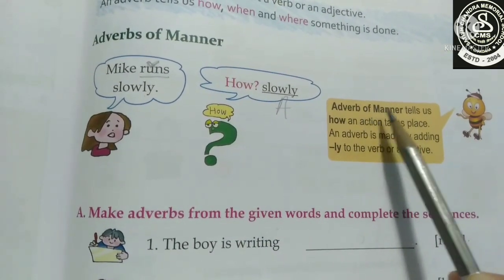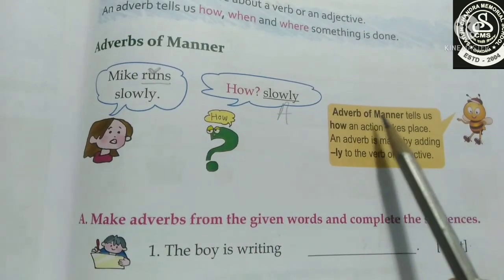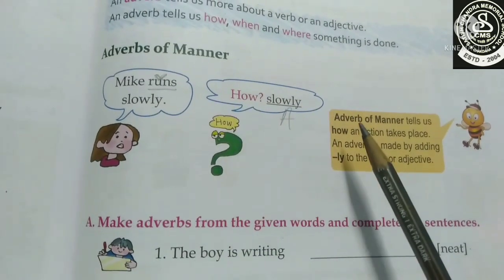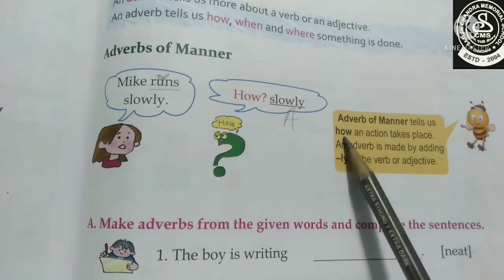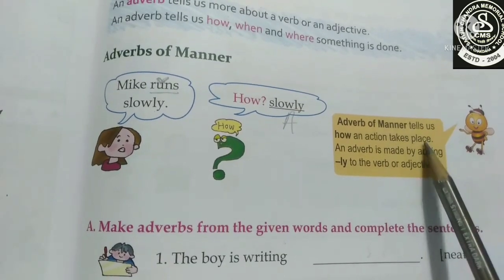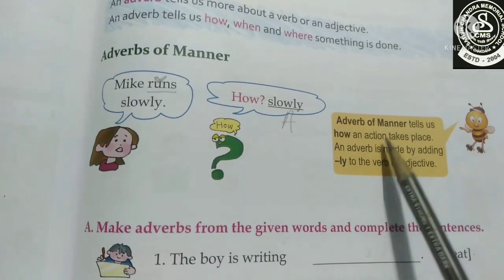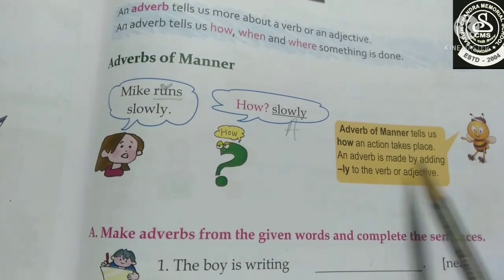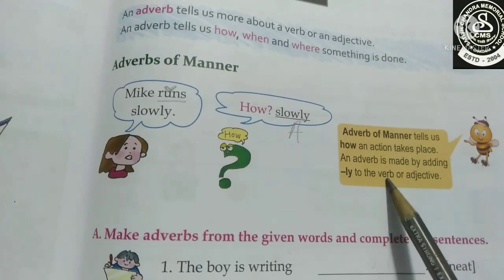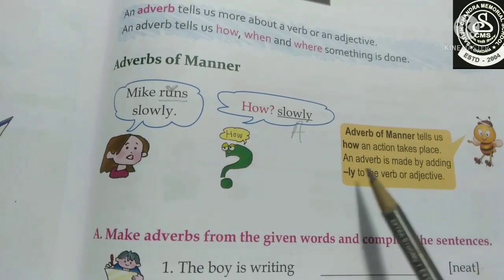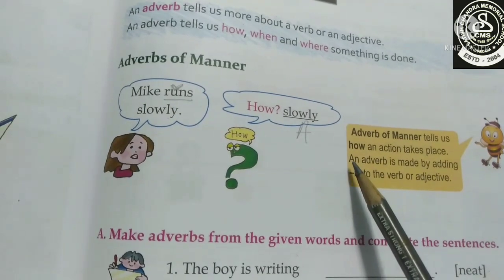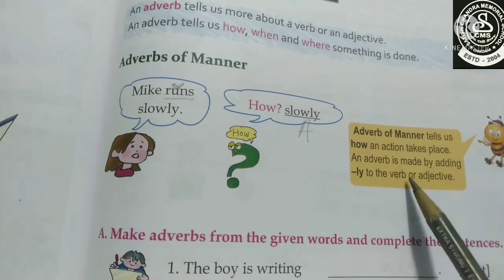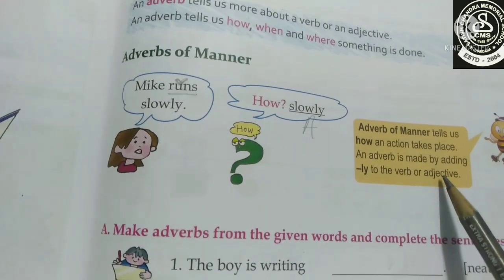Now, adverb of manner. There are different kinds of adverb. Here we are learning about adverbs of manner. Adverb of manner tells us how an action takes place. An adverb is made by adding ly to the verb or adjective. Again, let me repeat. An adverb is made by adding ly to the verb or adjective.